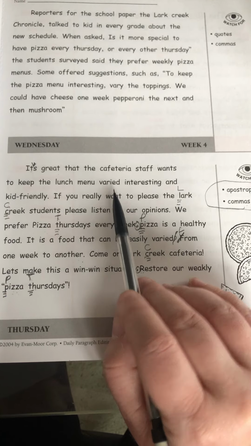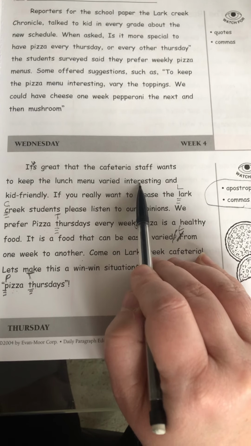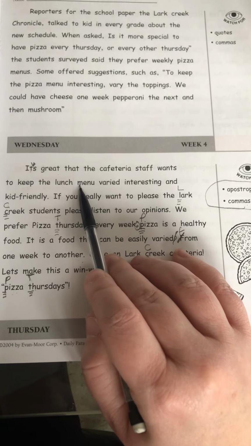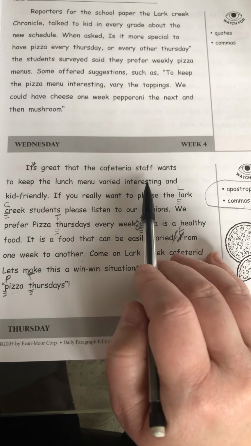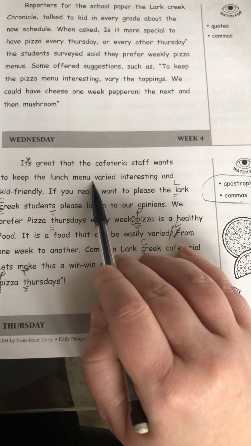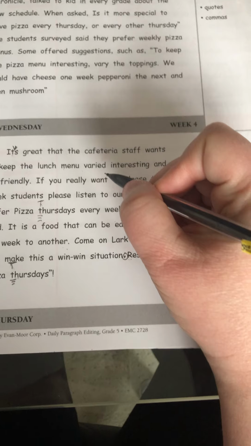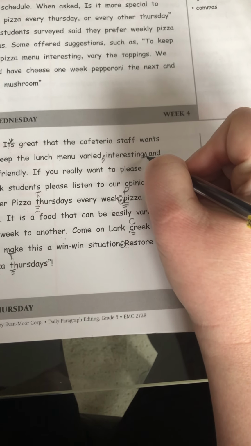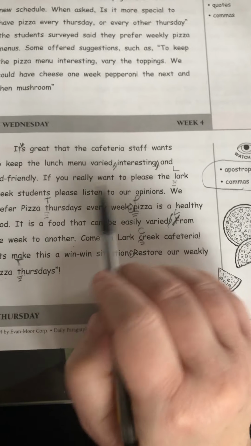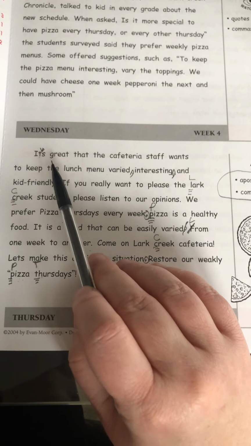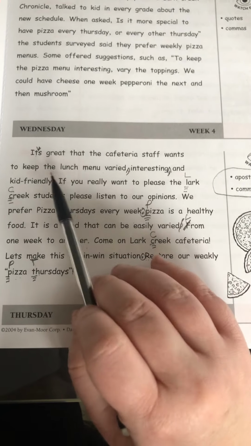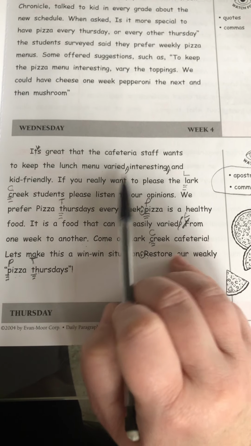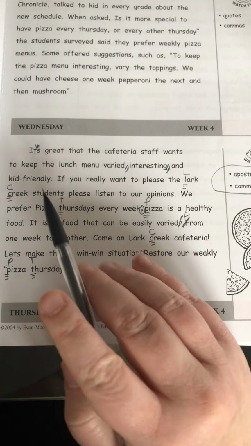So these are different adjectives describing the lunch menu. Since they're different things describing the same word, we're just going to separate them with some nice little commas here, because it should be a short breath in between each adjective. Let's read that. It's great that the cafeteria staff wants to keep the lunch menu varied, interesting, and kid-friendly.